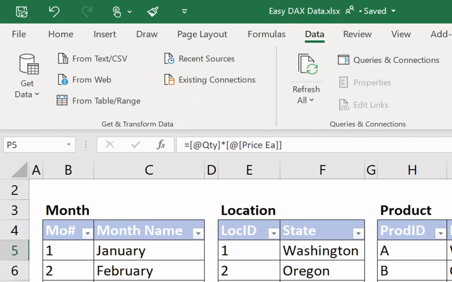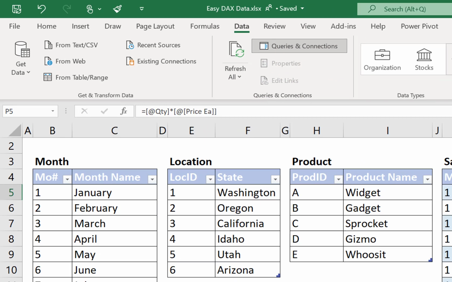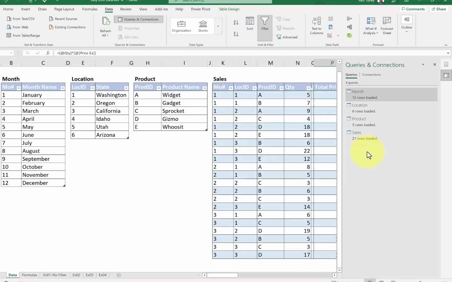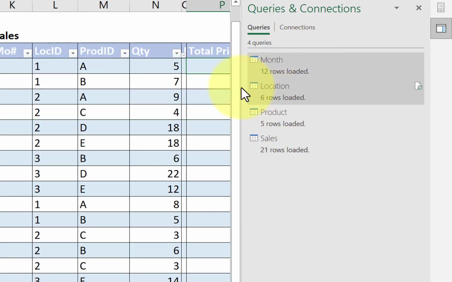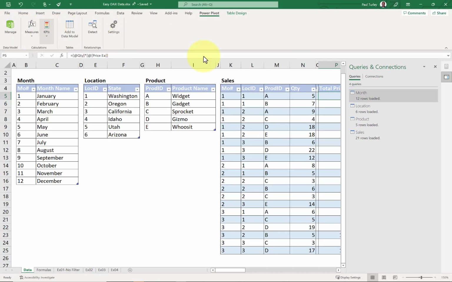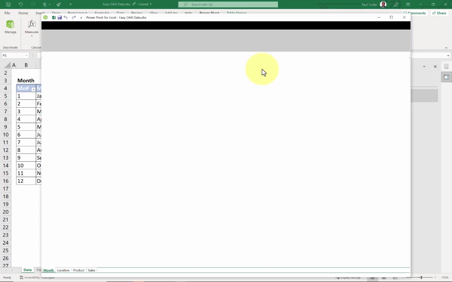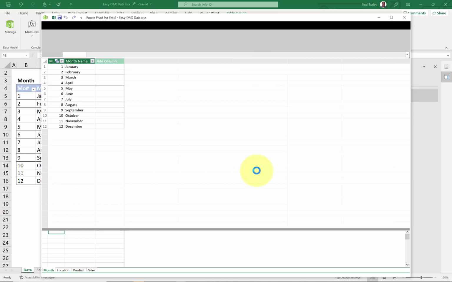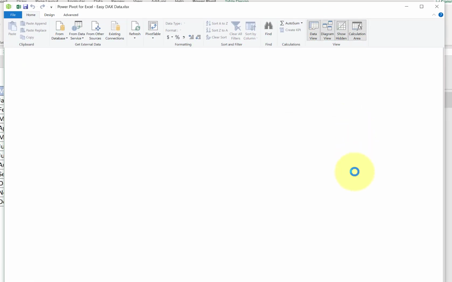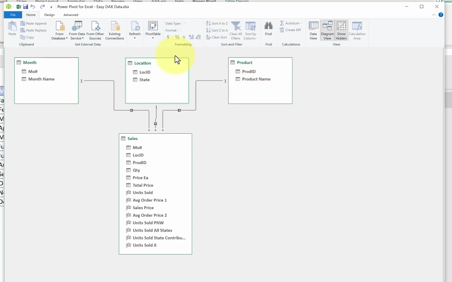So if we go and show our queries and connections, you can see that essentially I've imported the data from these 4 different tables on this worksheet, and those were imported into a data model, which we can see here in Power Pivot. As that opens up, I can switch this over to diagram view, and there you can see our 3 dimension tables that are related to my 1 fact table.